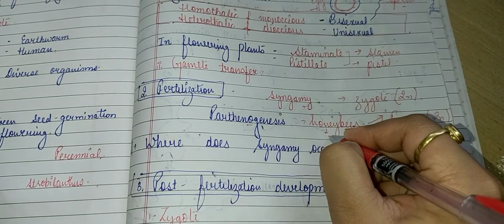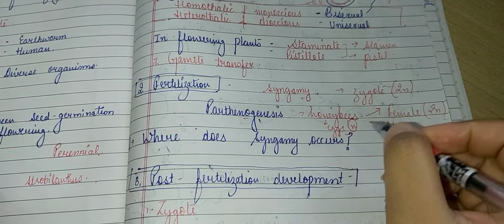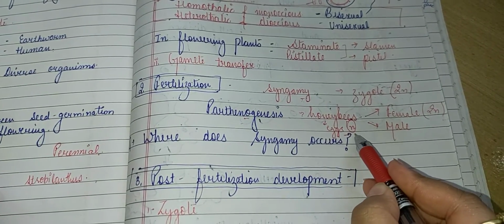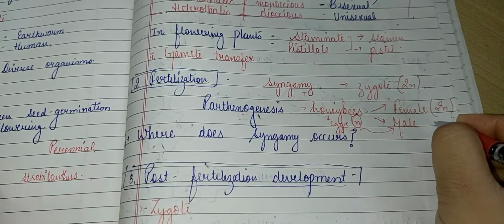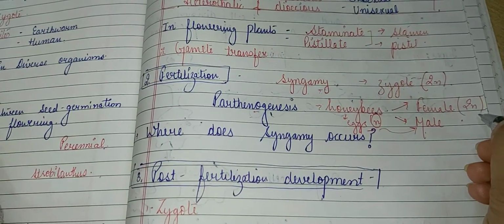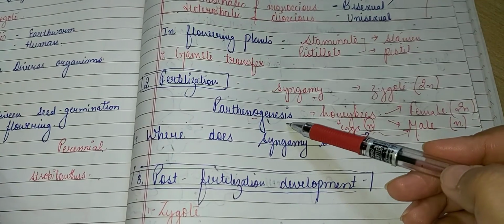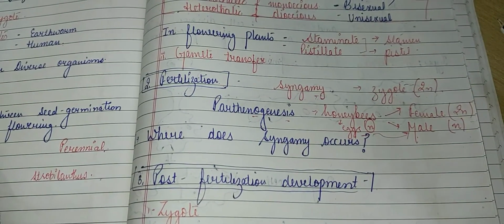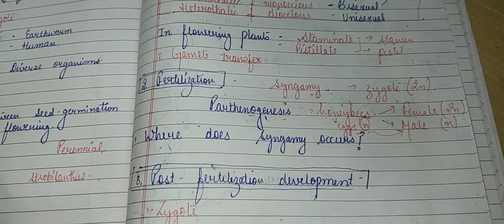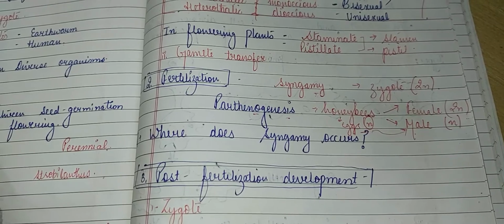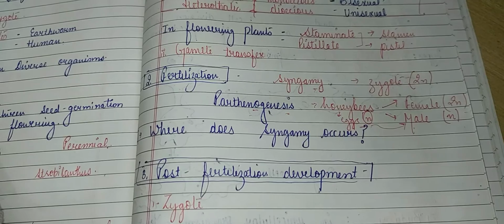Some eggs of the honeybees, and obviously the egg is a female gamete, so it is going to be haploid, develop directly into a new individual, and that is a male. Such individuals, due to the lack of another set of chromosomes, are haploid. Clear? So this is parthenogenesis. Other organisms that can exhibit parthenogenesis are rotifers, even some lizards and some birds like turkey.